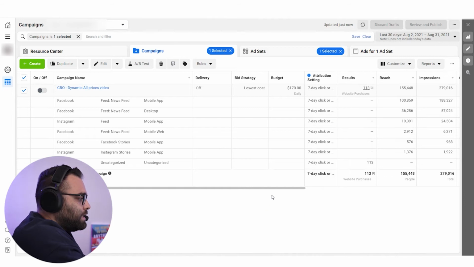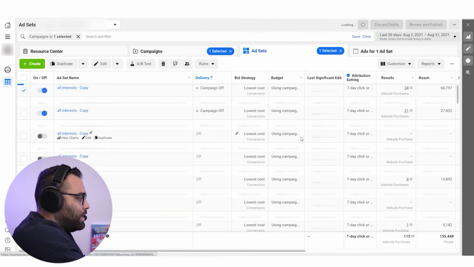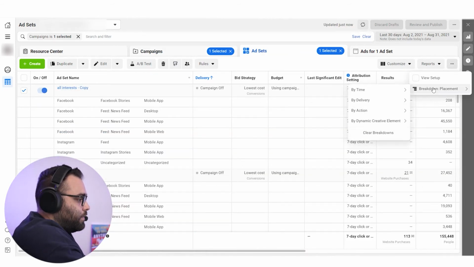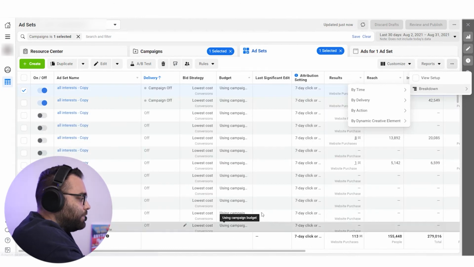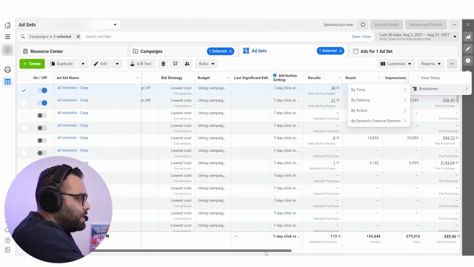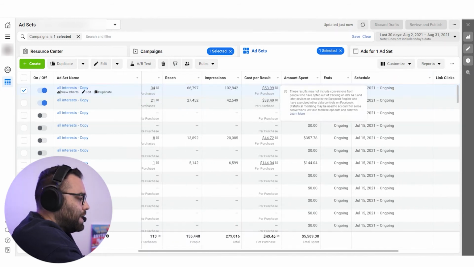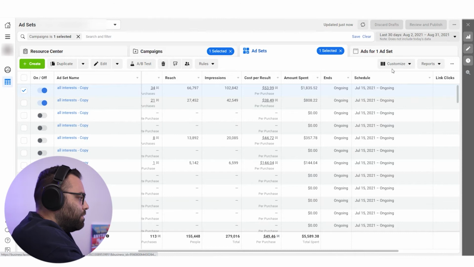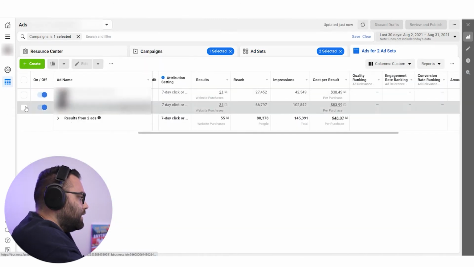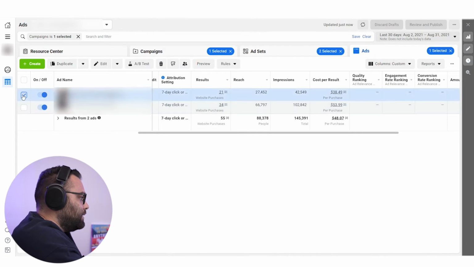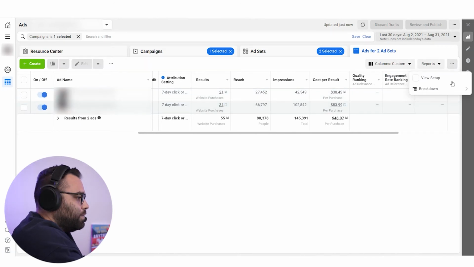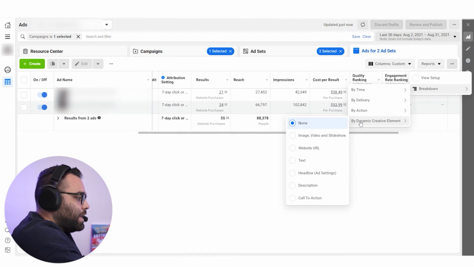The good news is that the breakdown of results for the dynamic ads is back. Let me show you how they're working so that you can take also an idea of how it used to work about the ages and the placements and the platform, of course. Now, if we come to those two ad sets and we click here, we can come to breakdown and we can do by dynamic creative.